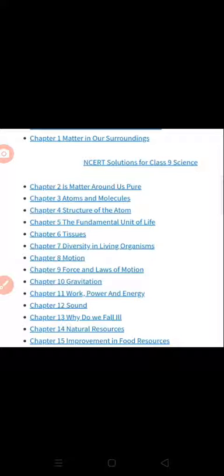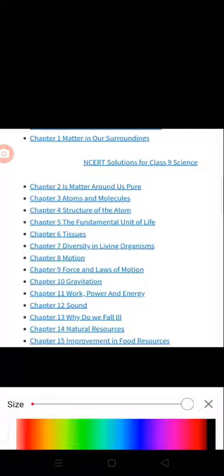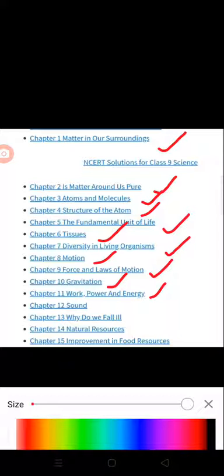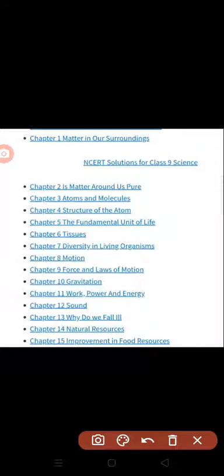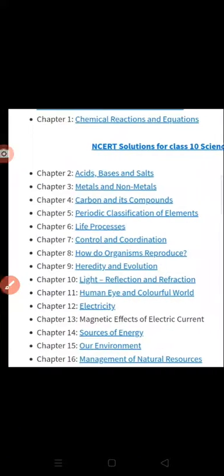These are the 15 chapters, very, very important chapters: matter in our surroundings, is matter around us pure, atoms and molecules, structure of the atom, the fundamental unit of life, tissues, diversity in living organisms, motion, force and laws of motion, gravitation, work, power and energy, sound, why do we fall ill, natural resources, and improvement in food resources. These are very, very important in 9th class, and useful in further classes also. Then we will go for the 10th class syllabus.